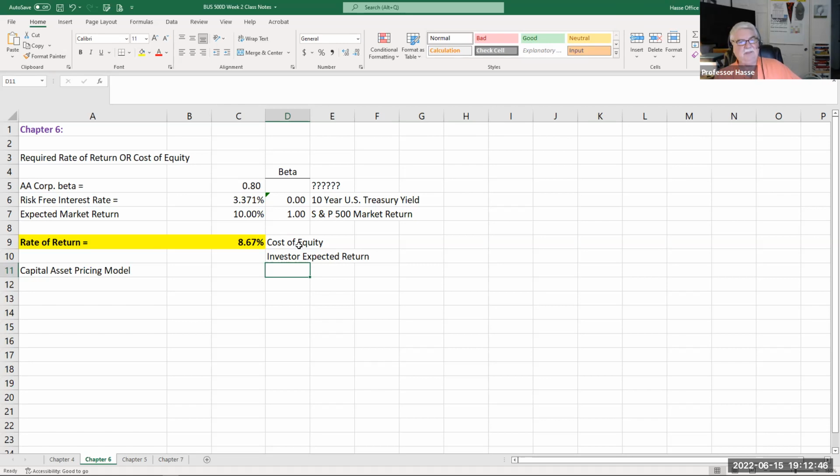8.67% return. So my idea as an investor, if I really look at the projections and the estimates of AA Corp, which every American corporation has to produce every quarter, their expected profits and cash flow for the next 12 months, if I think the company is going to make that 8.67% in the next year, I will buy the stock today. I will invest in it because I think I'm going to get my expected return.